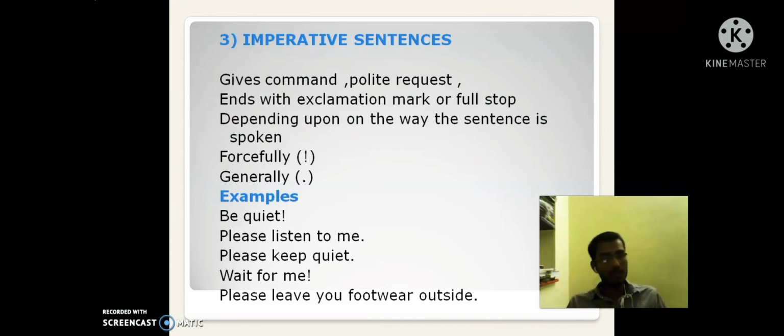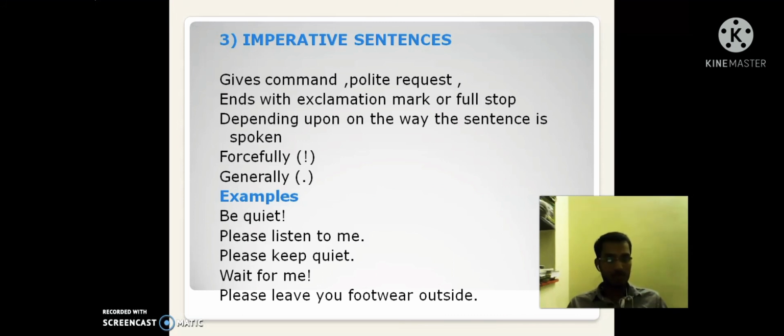Next one, imperative sentence. What is an imperative sentence? An imperative sentence always gives a command or polite request, and it ends with an exclamation mark or full stop depending upon the way the sentence is spoken. If the sentence is spoken very forcefully, we have to use an exclamation mark. If the sentence is spoken generally, we have to use a full stop.